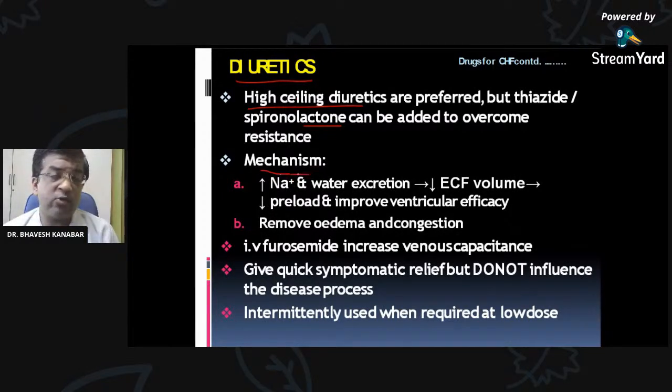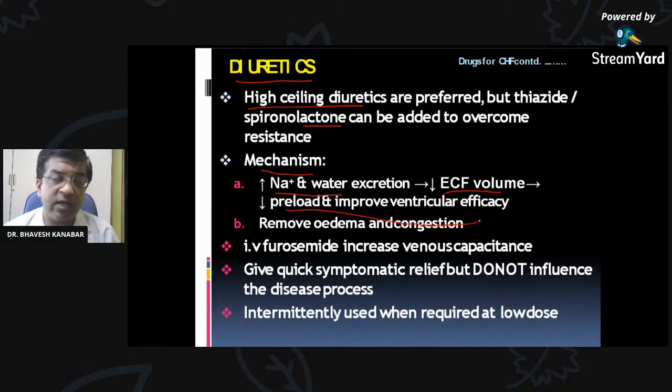What is the mechanism of action of diuretics? It increases sodium and water excretion, so there will be a decrease in extracellular fluid volume. As you know, in congestive heart failure, if you decrease the fluid volume, the load over the heart will also decrease. So it will decrease preload and improve ventricular efficacy.